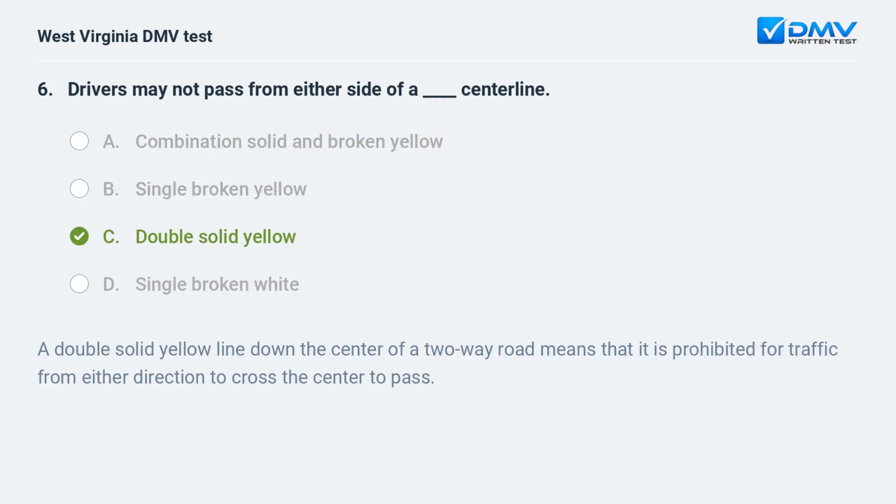C. double solid yellow. A double solid yellow line down the center of a two-way road means that it is prohibited for traffic from either direction to cross the center to pass.